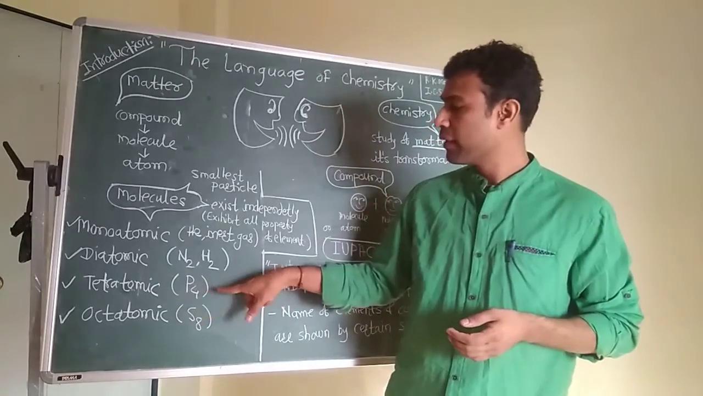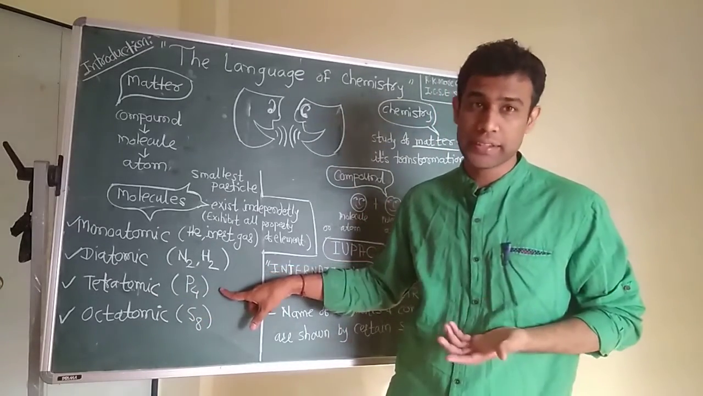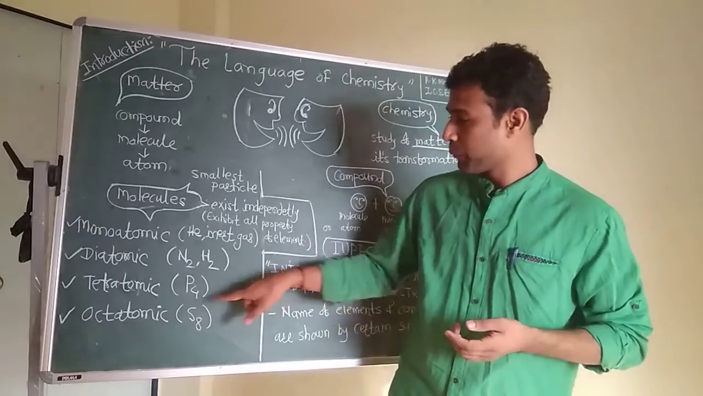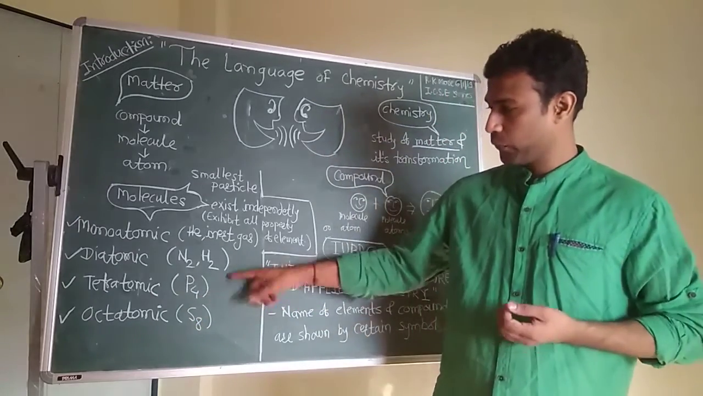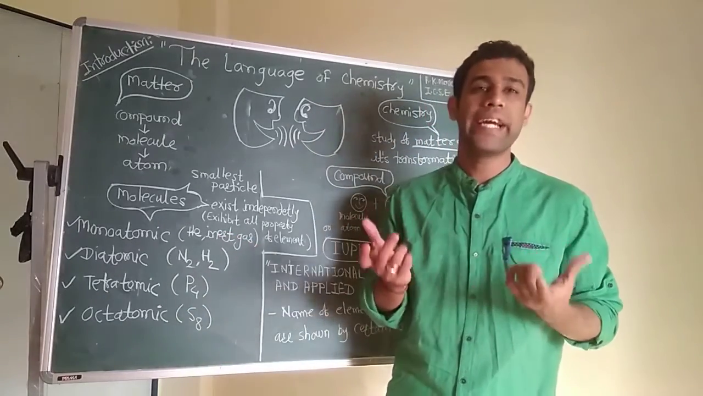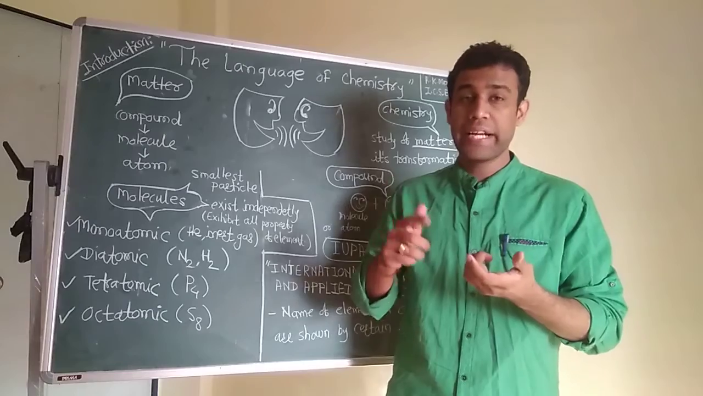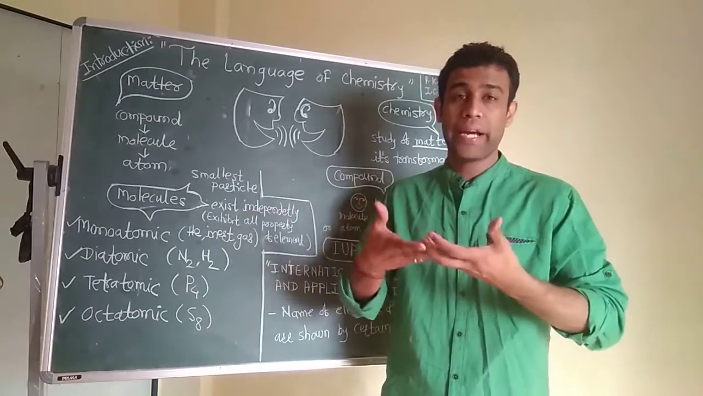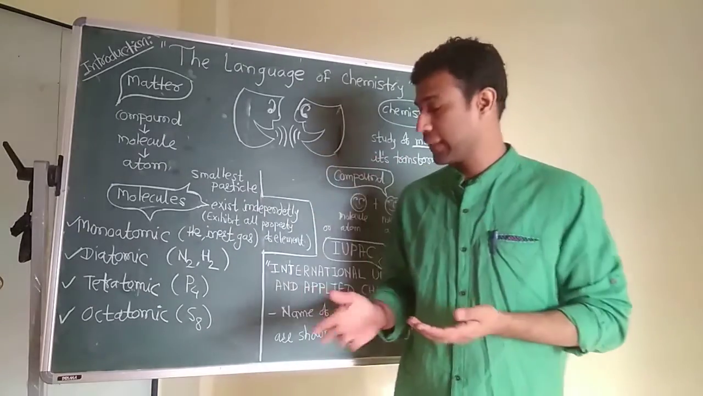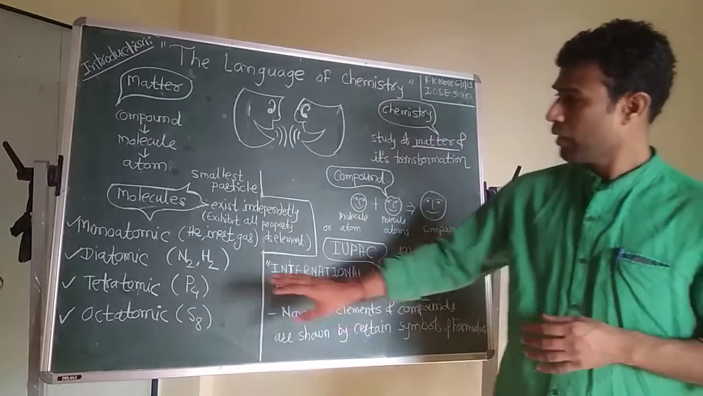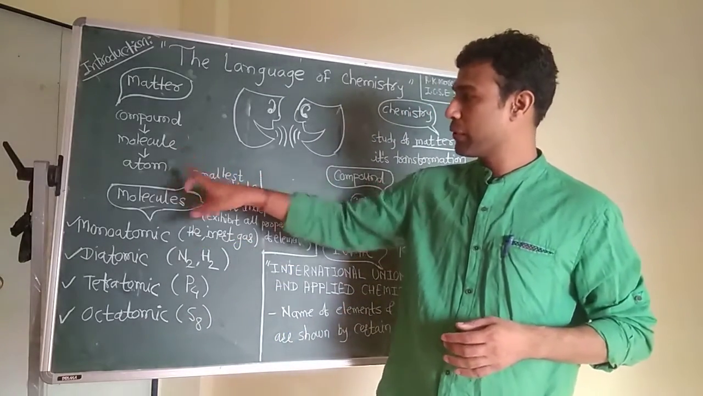Third, tetraatomic, that is P4, phosphorus. You know red phosphorus; we will learn that chemistry, it's very interesting. Tetraatomic is P4. Then octaatomic, octa is 8. If sulfur, only one sulfur added 8 times, or they get combined due to certain forces, they will form S8, that is octaatomic.